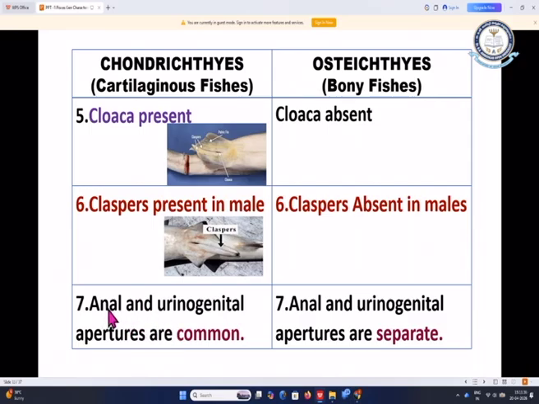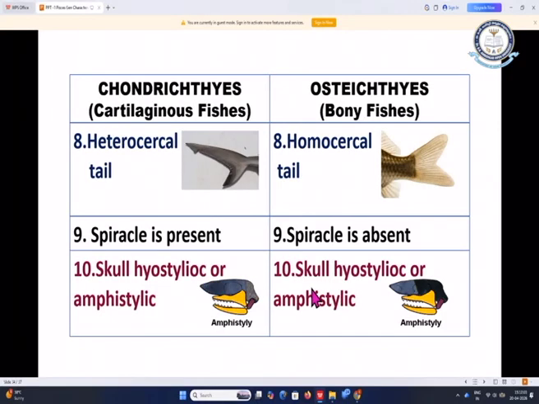And coming to the anal and urinogenital apertures, in the case of Chondrichthyes, the opening for the anal region and the urinogenital region, meaning urine related and also genital related, is common, so through the single opening only the secretions will be released. But in the case of Osteichthyes, the anal and urinogenital openings are separate, meaning the anal opening is different and the urinogenital opening is different.